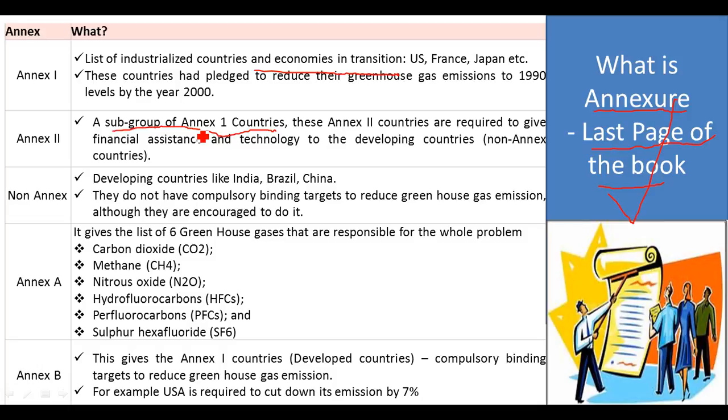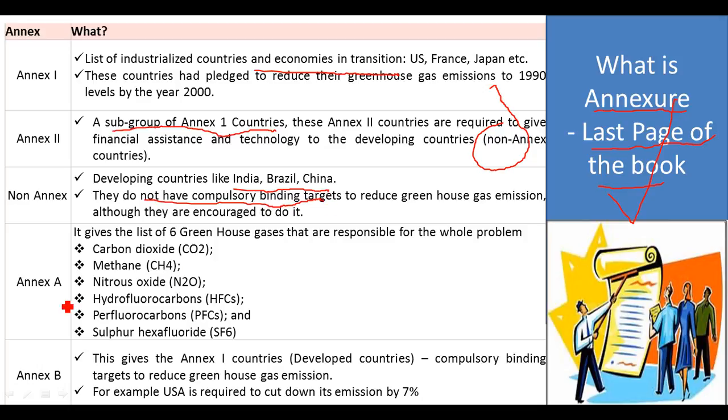That's simply called non-Annex. So a group in Annex will act as a driver for the non-Annex countries. Non-Annex will be developing countries like India, Brazil, China, and they don't have any compulsory bindings, but they have to reduce because it is a common responsibility for everyone, and if they are doing it, they will be encouraged.